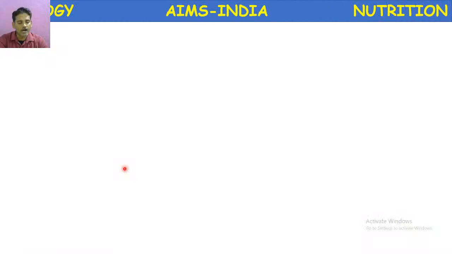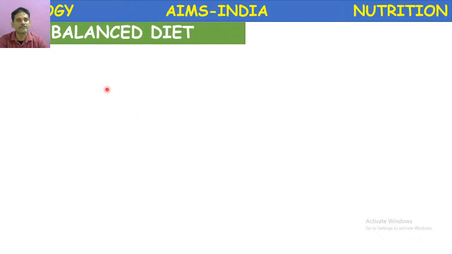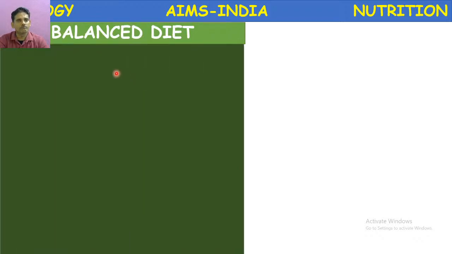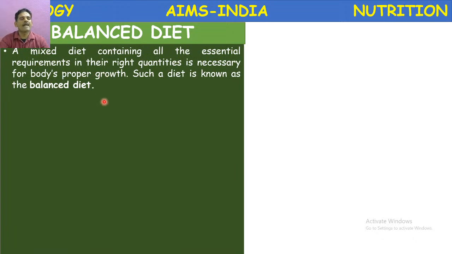We need nearly 3.7 liters of water. Okay, that is around 15 cups of water for a man and 2.7 liters of water for women. Okay, so finally, about balanced diet. What is a balanced diet?